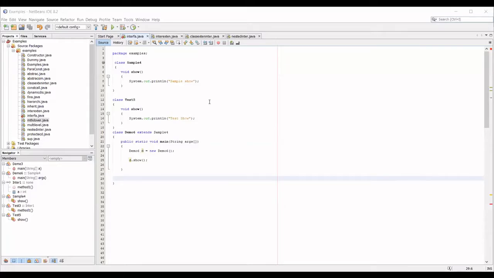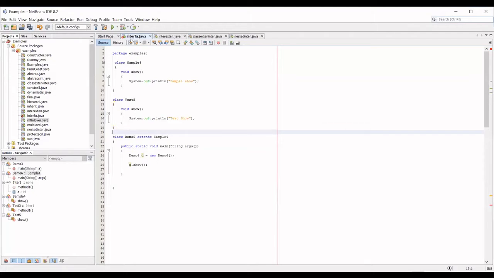The screen is visible? Yes, ma'am. Okay. So how many classes are there here? Three classes. Okay, fine. Two classes are there before your class demo. One is for sample, another one is for test.